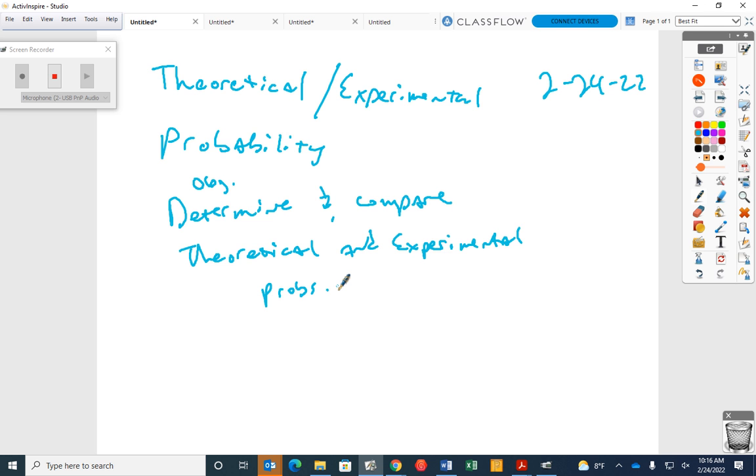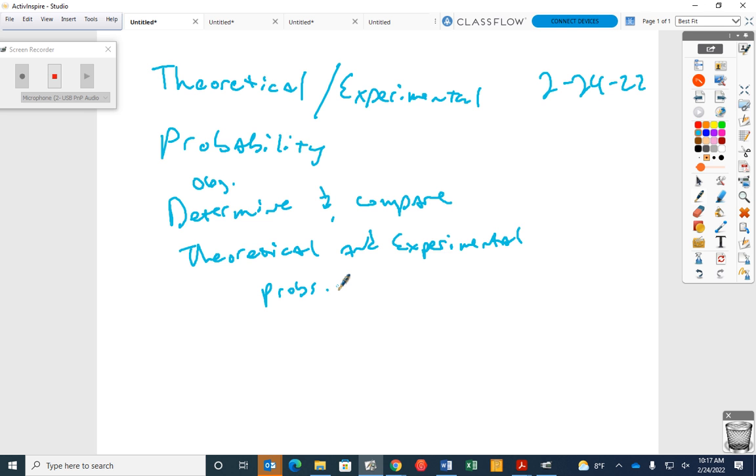Experimental probability is based on results. So let's say I flip a coin 10 times, and 8 of them are tails. That's 80%, right?